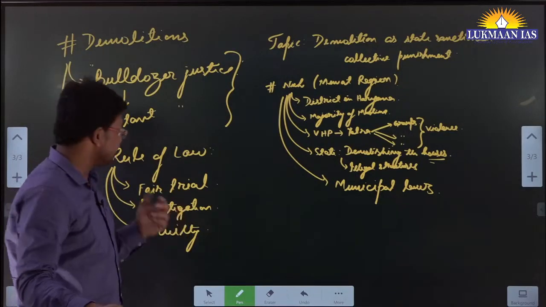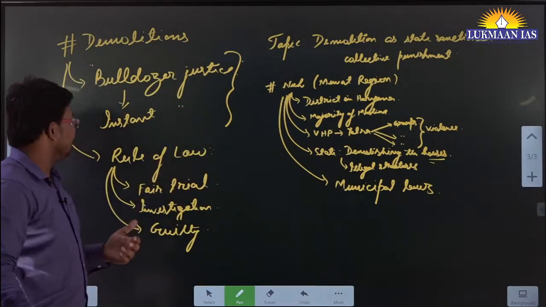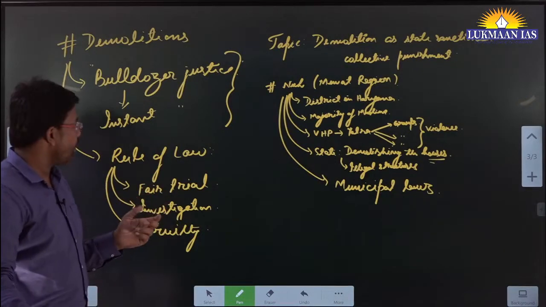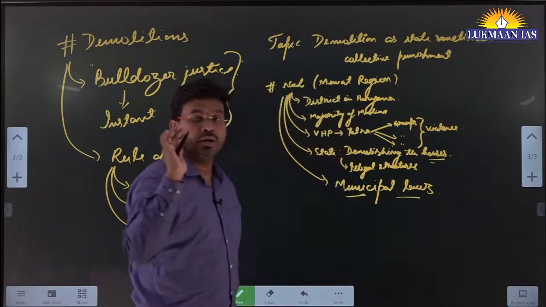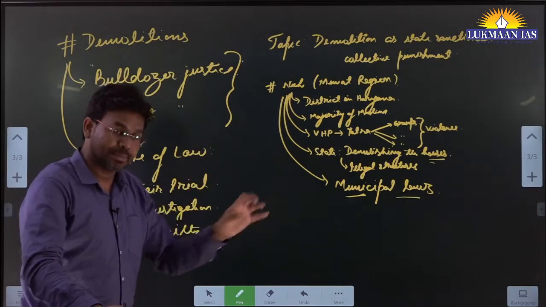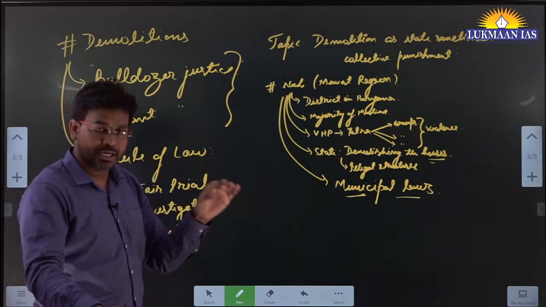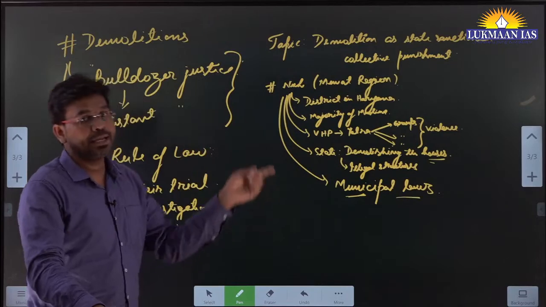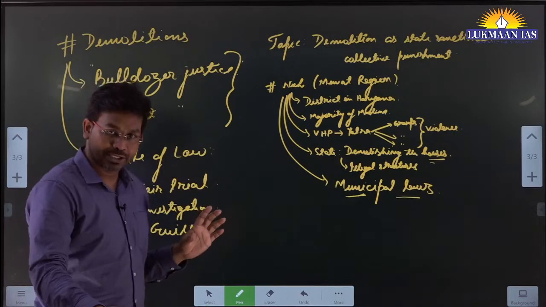So this showcases two things. One is that the state government is not following the rule of law. They are not following the court orders. The court has already ordered that if you are using municipal laws to displace people or bulldoze their houses, first see whether these people are eligible for government-provided homes. If they are eligible, first you make arrangements for them so that they can move to the new house. Only after that do you go for demolitions.